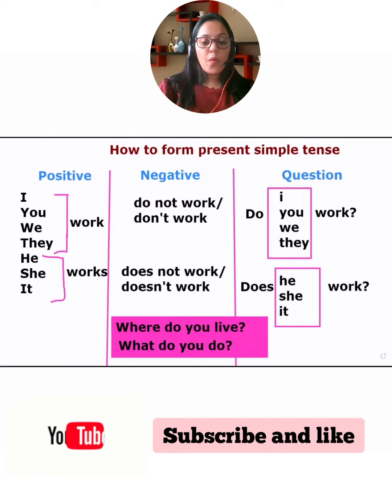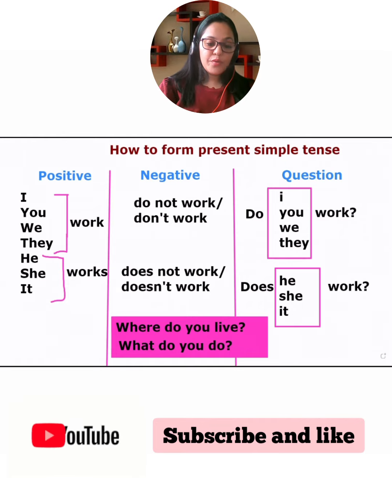For example, where do you work? It is written, do you work? So in front of do, you will put where. You will say, where do you work? When do you work? Why do you work? How do you work? Right? So we are keeping the same structure, but we are just adding the question word in front of that structure, right? For example, where do you live? What do you do? Okay, so just put that question word in the beginning.